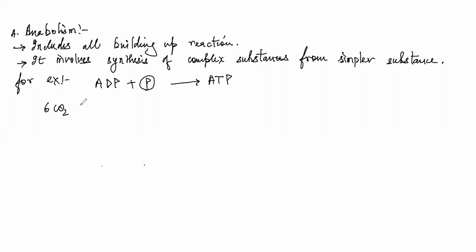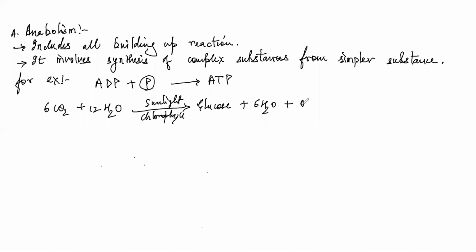In plants, 6 carbon dioxide combines with 6 water molecules in the presence of sunlight and chlorophyll to give rise to glucose plus 6 oxygen. Now you can see small inorganic content was combined together to give rise to a bigger, complex organic molecule like glucose, right?